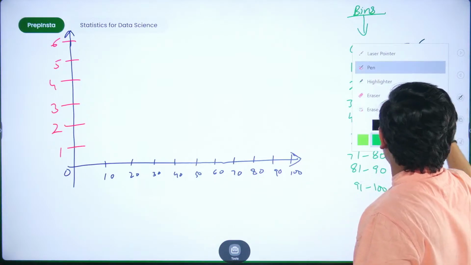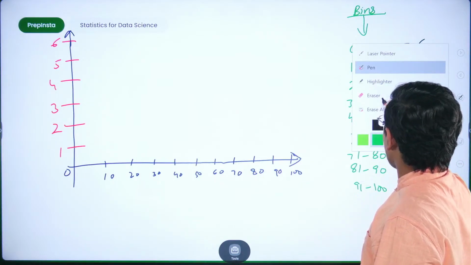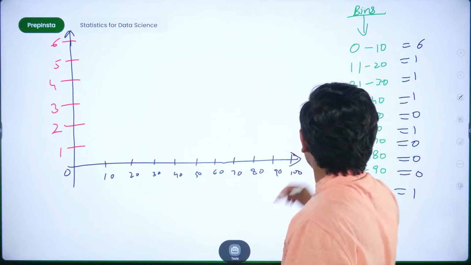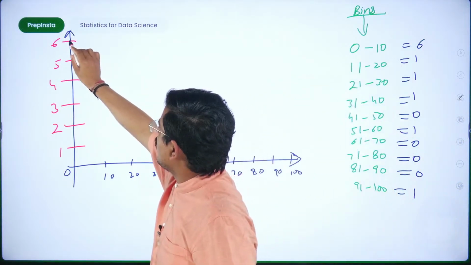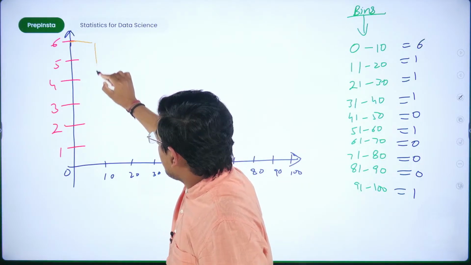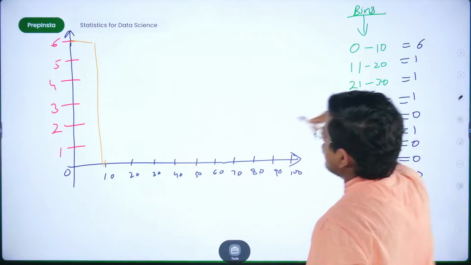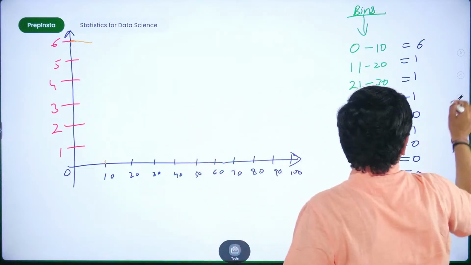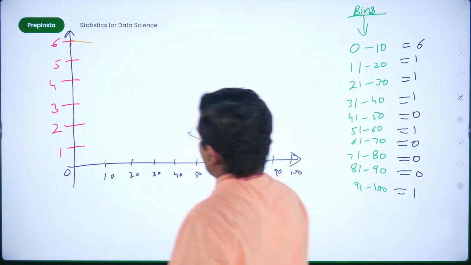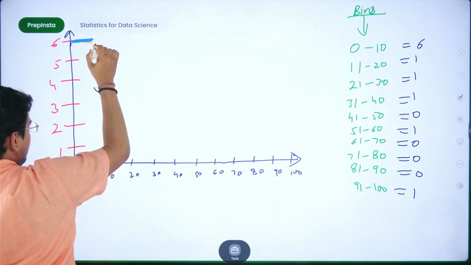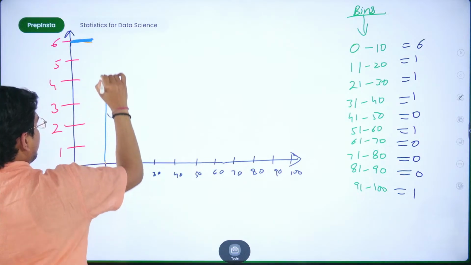Fine, and these are not continuous, so I'll take this orange color. For 0 to 10 you have 6, so you have to create a structure like this. Fine, not exactly like this. I'll take it from 10 and with a better color. This is not as dark as I want it to be, so this suits well. Fine, and let's take it from here.